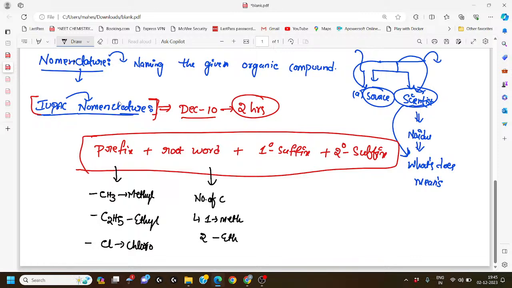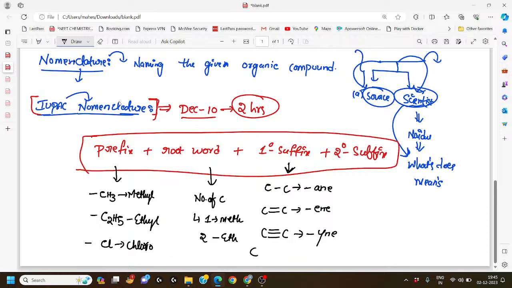Okay, here is the number of carbons. Now, what does primary suffix mean? Primary suffix indicates the bond between carbon and carbon. If the bond between carbon and carbon is a single bond, it is named as ane. If it is a double bond, that will be called ene. If it is a triple bond, then it is yne.